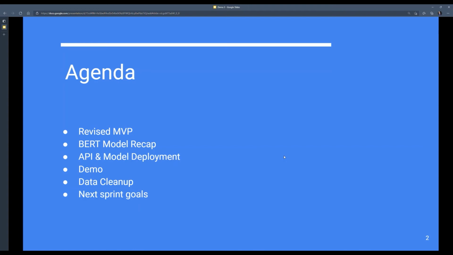Today, we will touch on the following topics. We will show you a revised MVP. We will go through a recap of the machine learning model BERT we are using in this project. We'll discuss our API and model deployment, a demo of our working model, discuss our approach to data cleanup for training the model, and lastly, our burn down chart and next sprint goals.